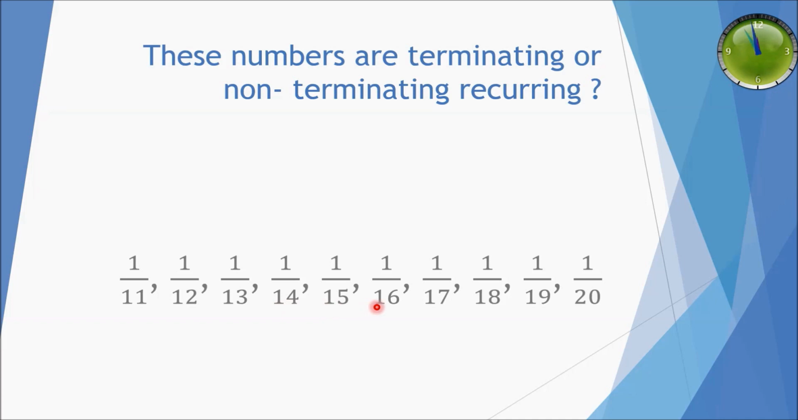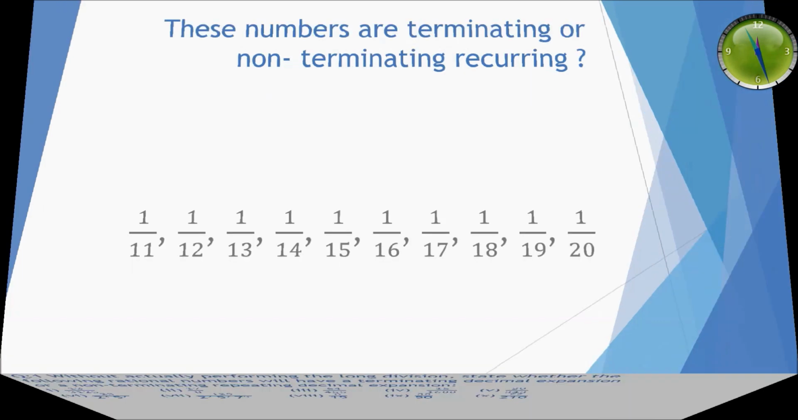1 upon 16 is terminating because the factors of 16 are 2 raised to power 4. 1 upon 17 is non-terminating. 1 upon 18 is non-terminating due to 3 raised to power 2, because the factors of 18 are 3 raised to power 2 into 2. 1 upon 19 is non-terminating, and 1 upon 20 is a combination of 5 and 2 raised to power 2, so it is a terminating number.